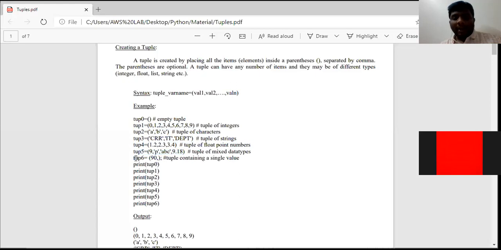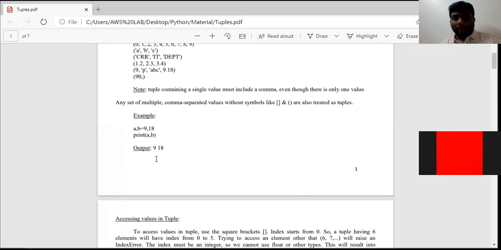As I said, a tuple containing a single value must be followed by a comma. Here this tuple 6 consists of only one element called 90. Even though it consists of only one element, we need to mention the comma. If we forget to mention the comma, then the interpreter treats this 90 as an integer data type. If we place a comma after that particular single element, the interpreter treats it as a tuple element.